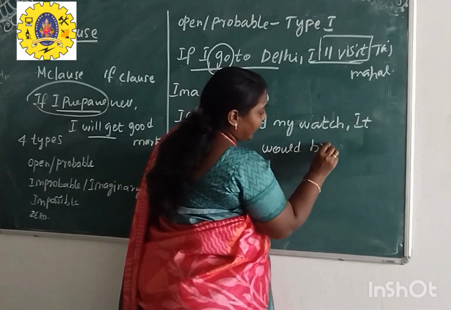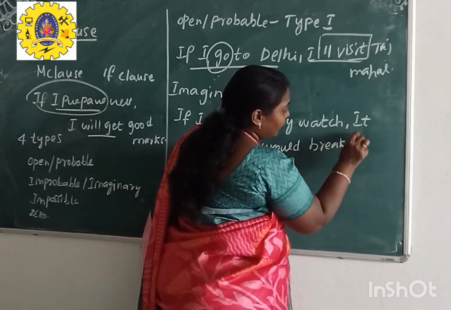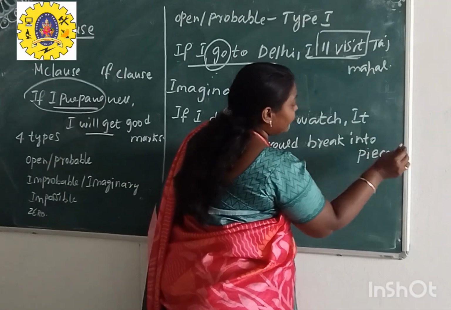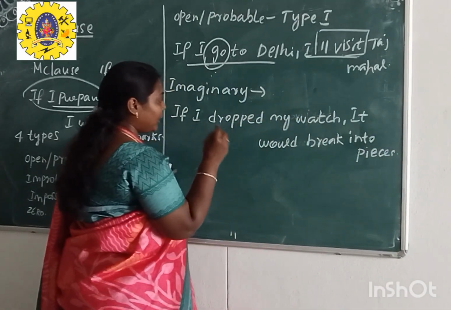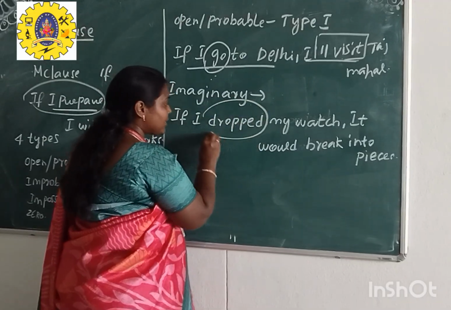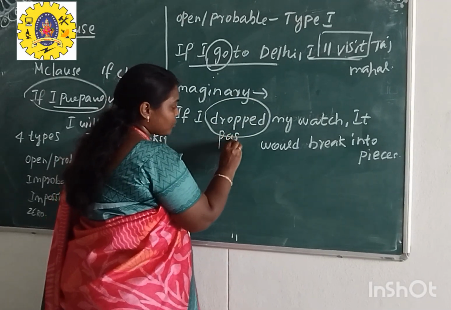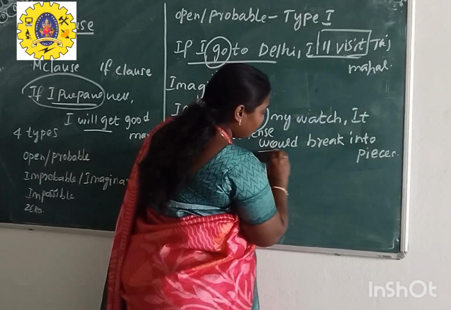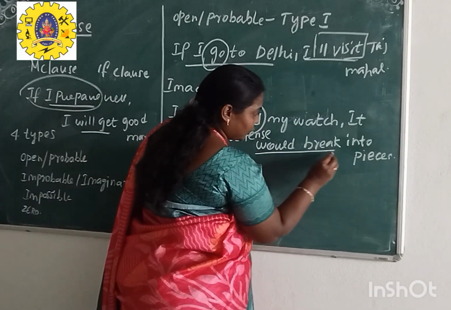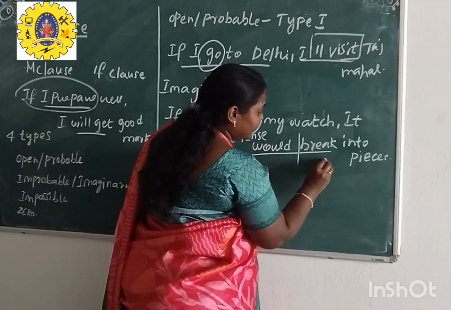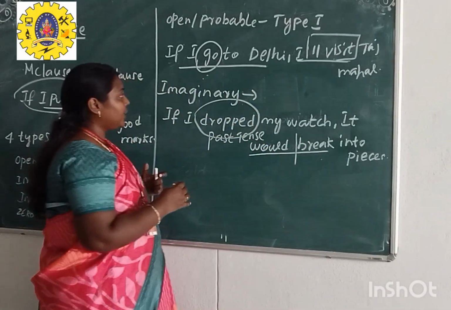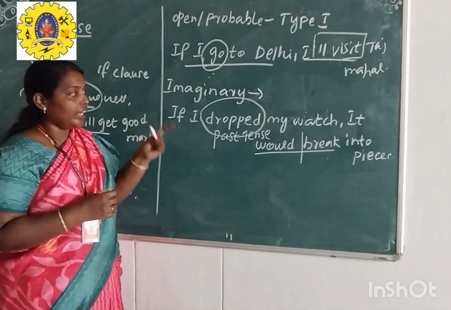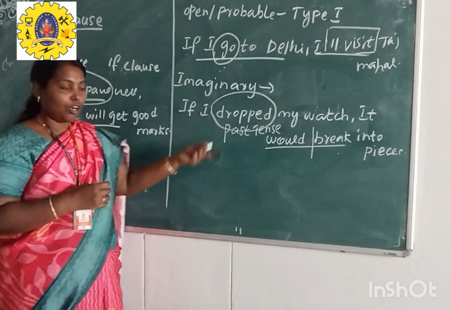It would break. It would break into pieces. Okay. So now you know the difference between the open or probable and imaginary condition. So here we have the simple past tense type of a verb structure. So for that simple past tense, you have to use would plus the V1 structure. So this will be the correct structure to construct a sentence for imaginary condition. So the imaginary condition, we can think of the outcome of it, okay.